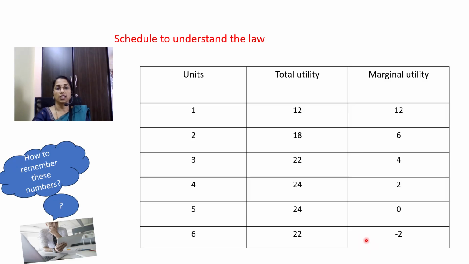What does it indicate? If he continues with the consumption of the sixth apple, he starts vomiting. He cannot eat. He is not getting any utility at the fifth. If he still continues, he will start vomiting. Therefore, negative values are shown here. So in this table, we can see that marginal utility is diminishing, then it becomes 0, then it becomes negative. Total utility is increasing in the initial stage till the fourth unit, then it remains constant, then it starts diminishing.